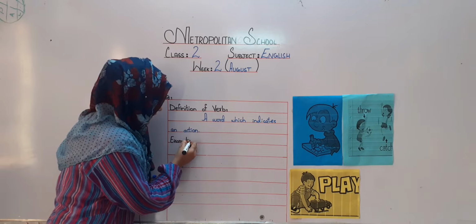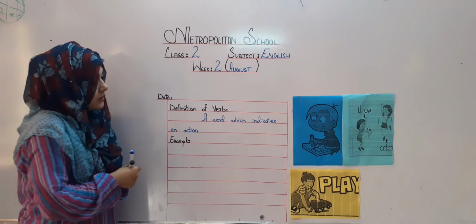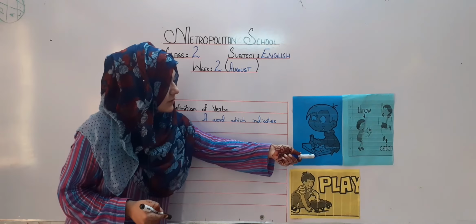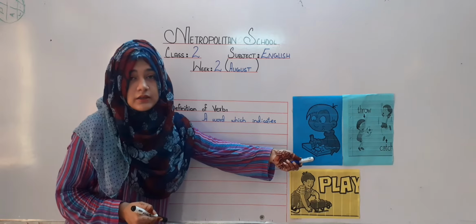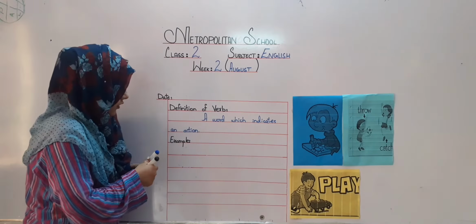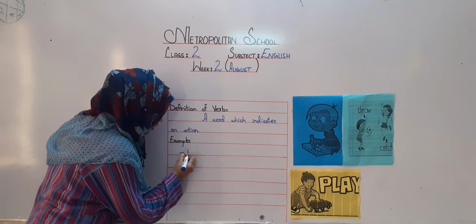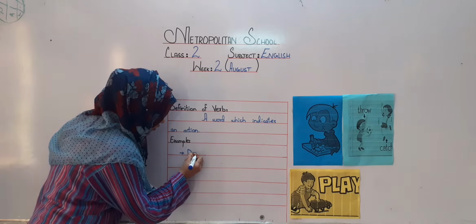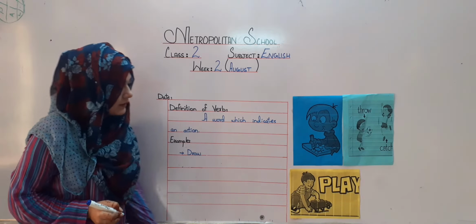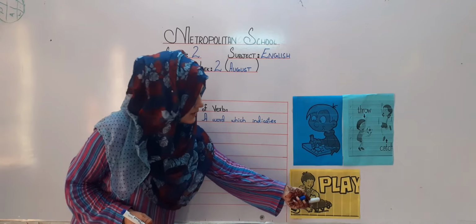So let's have an example of verb. As you can see in this picture, what action is done? Of drawing. So the action word will be draw. Then the boy is playing.